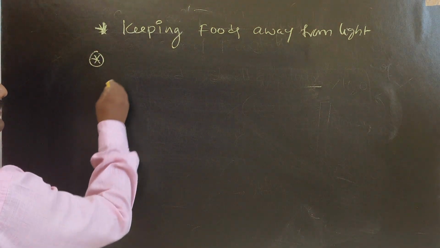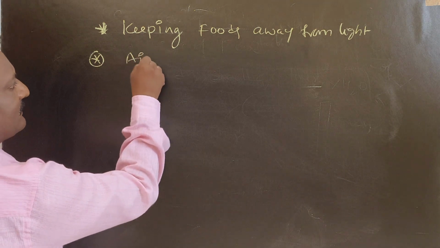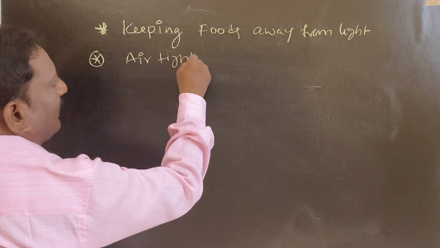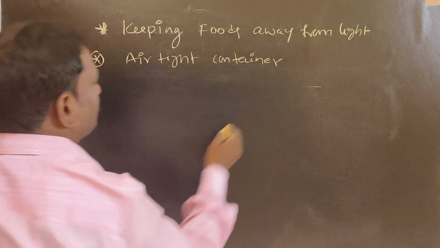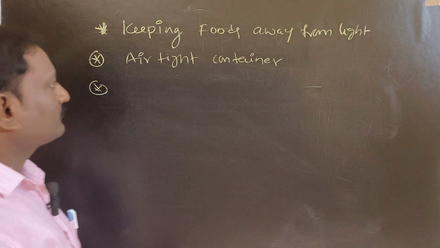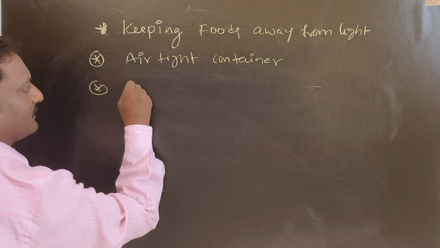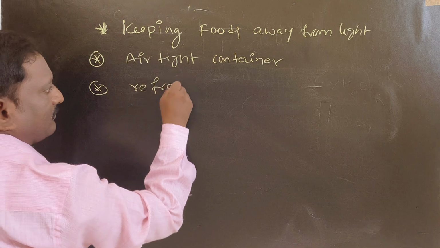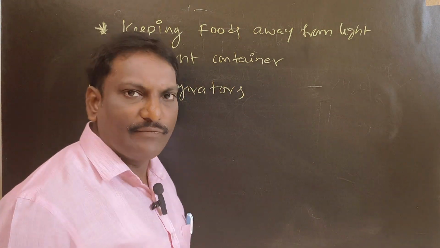Next one is storing food in airtight containers. Next one, keeping food inside refrigerators, storing in refrigerators.